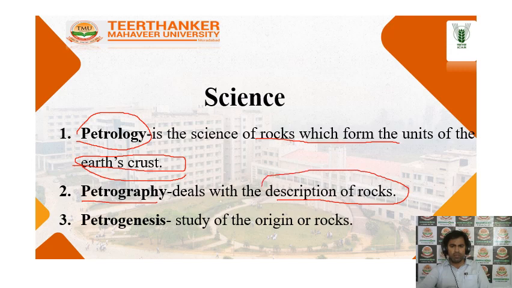In this science we describe the rocks. Only the description of the rocks is studied under petrography. And under petrogenesis we study the origin of the rocks. These are the three sciences, and this is most important for any examination. The question may come: what is petrogenesis, what is petrography, what is petrology.